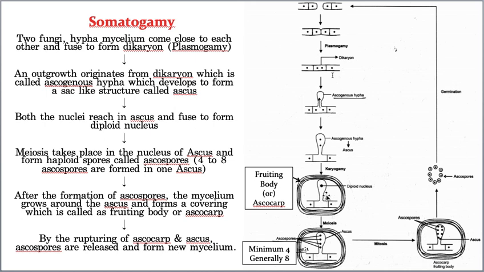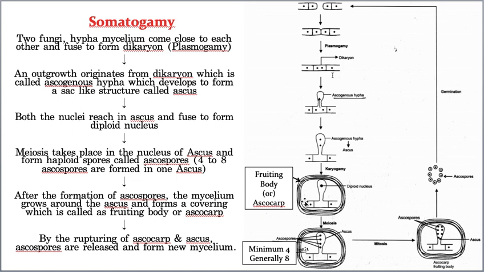And after this diploid nucleus formation, now the rest of the body of the mycelium starts rolling around the ascus and produces a shield-like structure, and that is called the ascocarp. Very simply you can call this ascocarp the fruiting body.